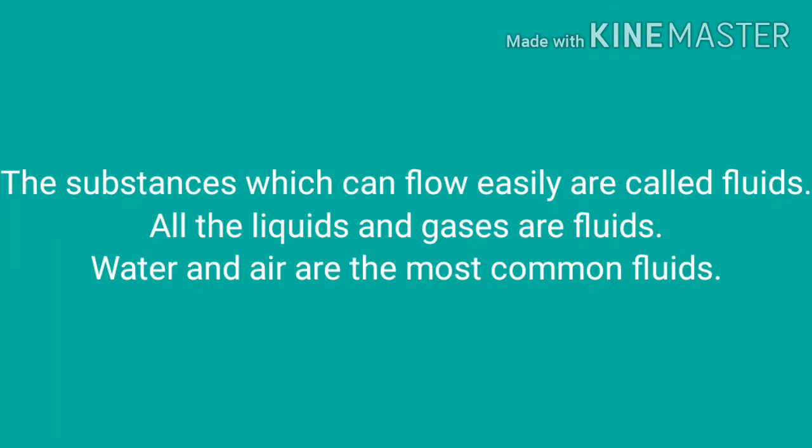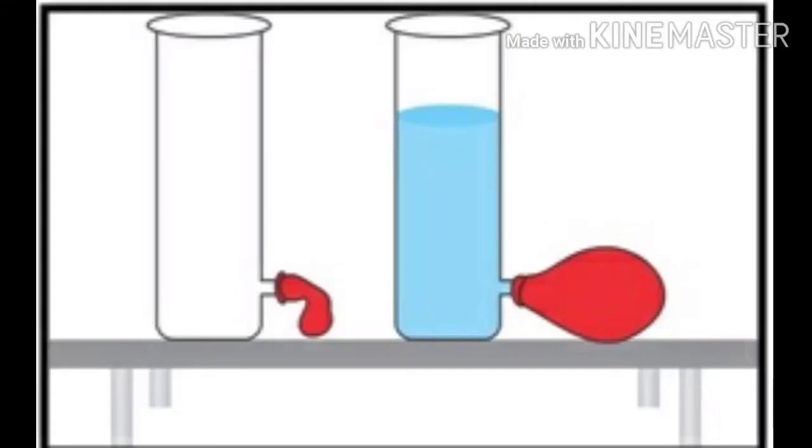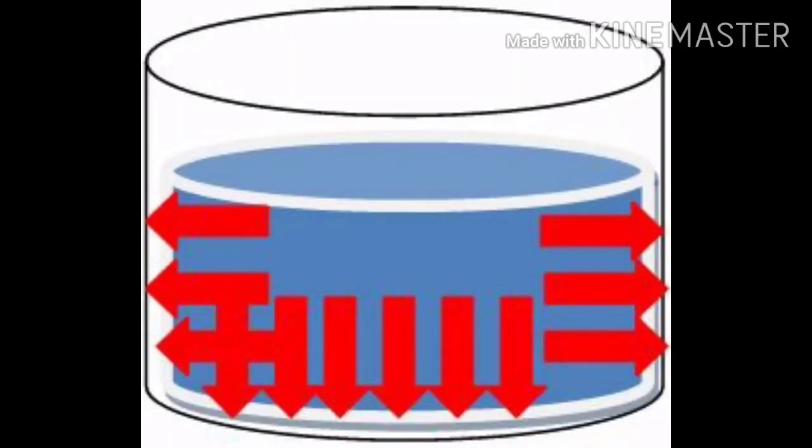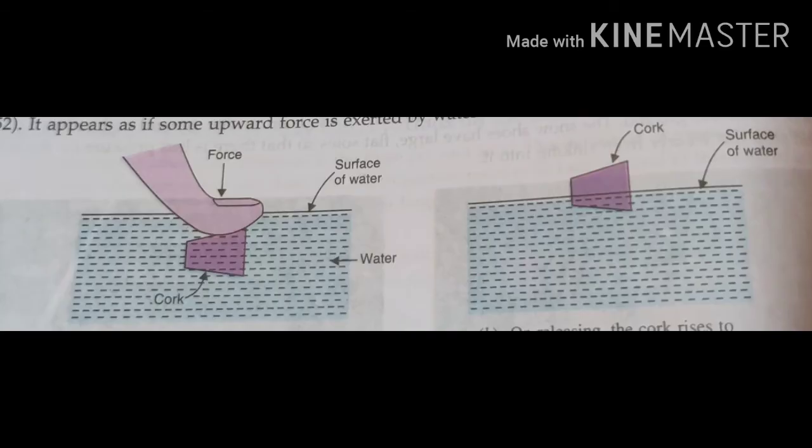We have already studied that solids exert pressure on a surface due to their weight. Fluids also have weight. So, fluids, that is liquids and gases, also exert pressure on the container in which they are enclosed. A fluid exerts pressure in all directions, even upwards. We will now discuss buoyancy, which is a property exhibited by fluids. When an object is placed in a liquid, the liquid exerts an upward force on it.